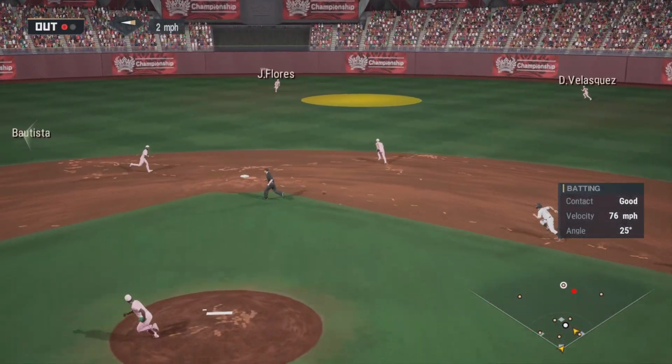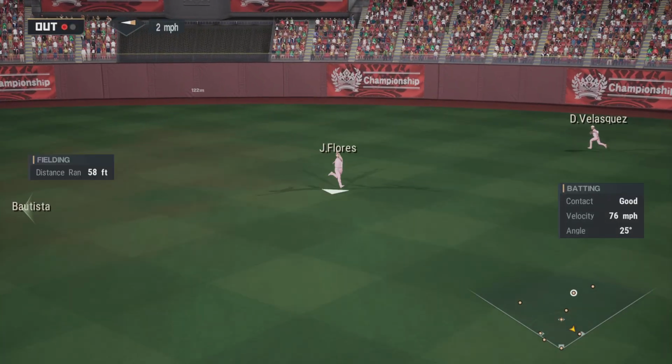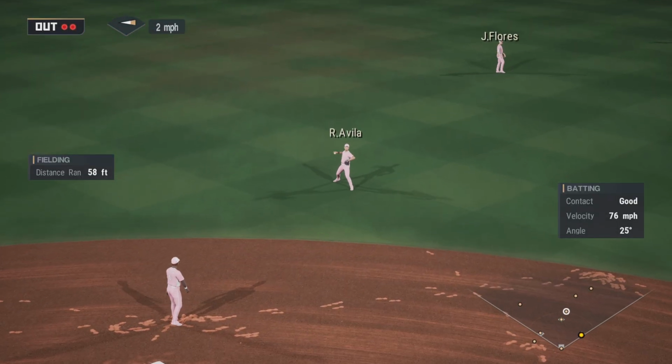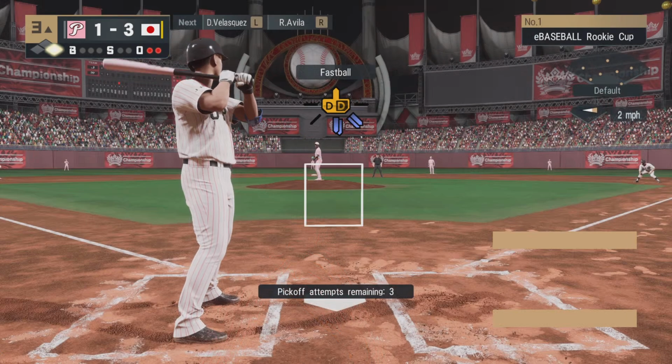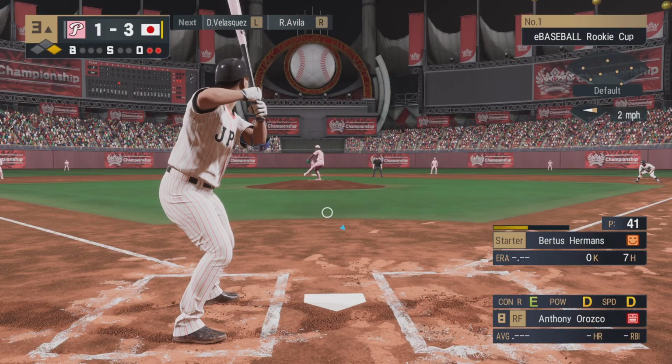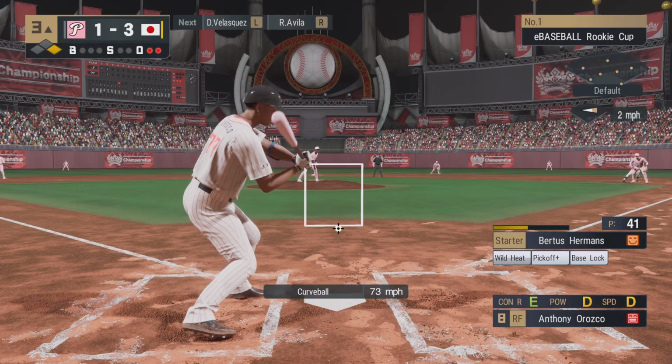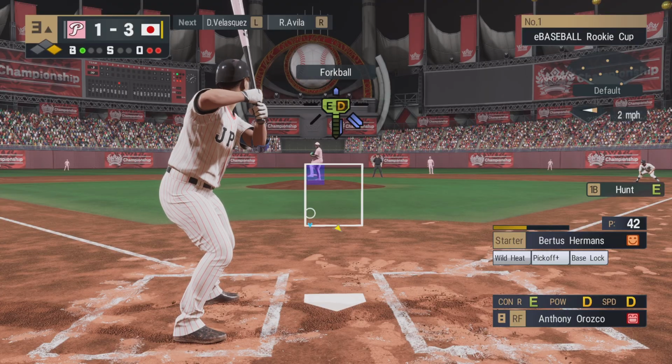He connects deep to center. He's skied it high. This will be collected by the center fielder, 2 out. In the box, their 8th batter, Anthony Orozco. He was out on an infield fly ball in his last at-bat. 2 away now.